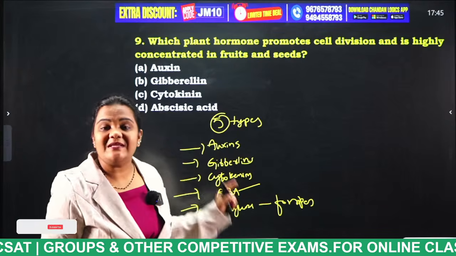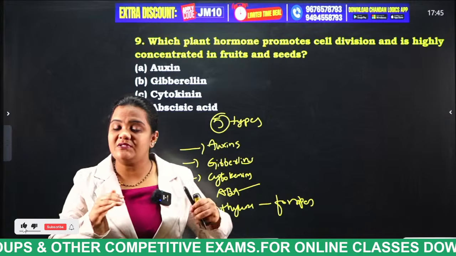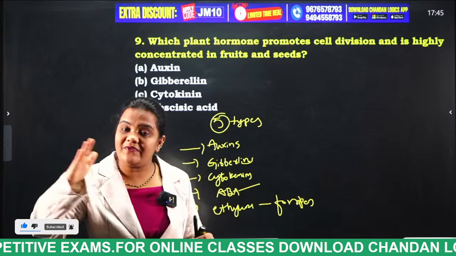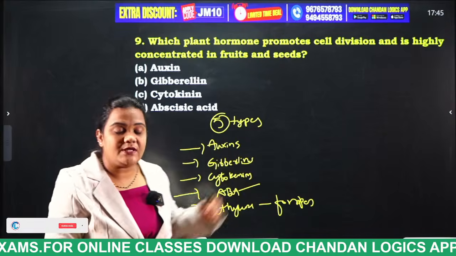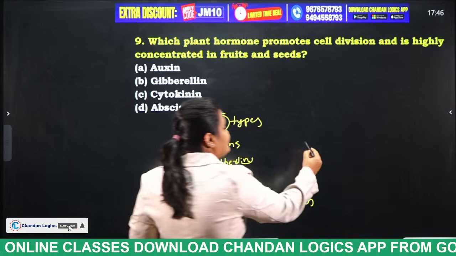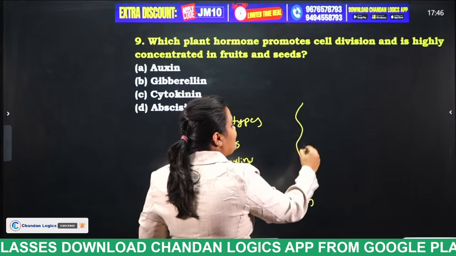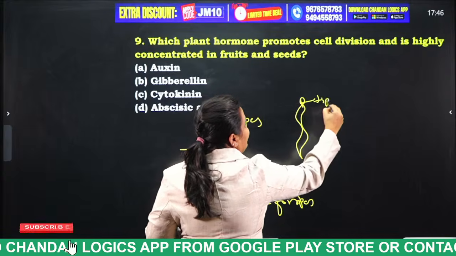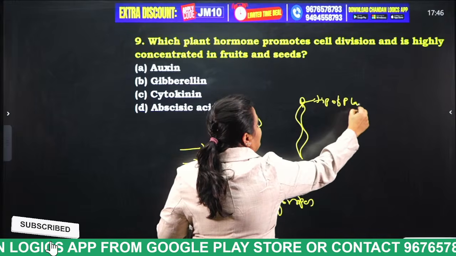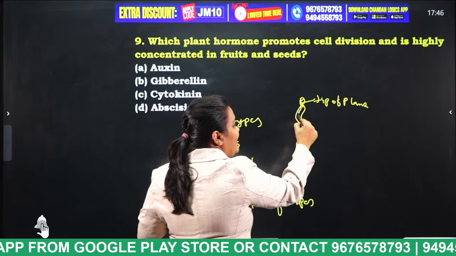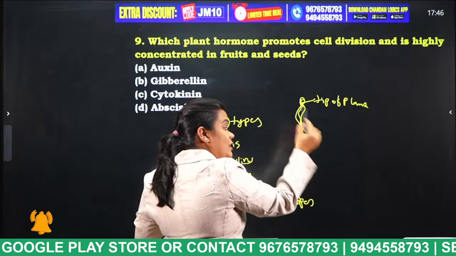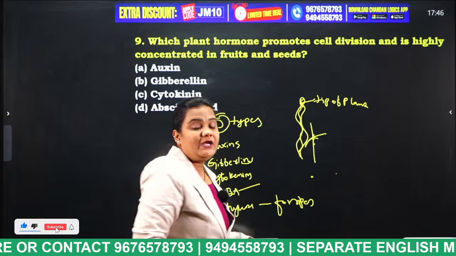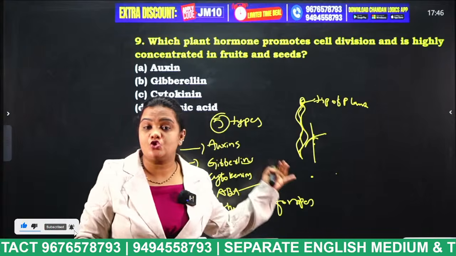And the first one is auxin. What is the use of this auxin hormone, students? What is the location of this auxin hormone? For example, take a plant, students. This auxin hormone will be at the tip of the plant. So this auxin hormone will move throughout the plant and it will not allow the buds to develop. It will not allow the side branches to develop.